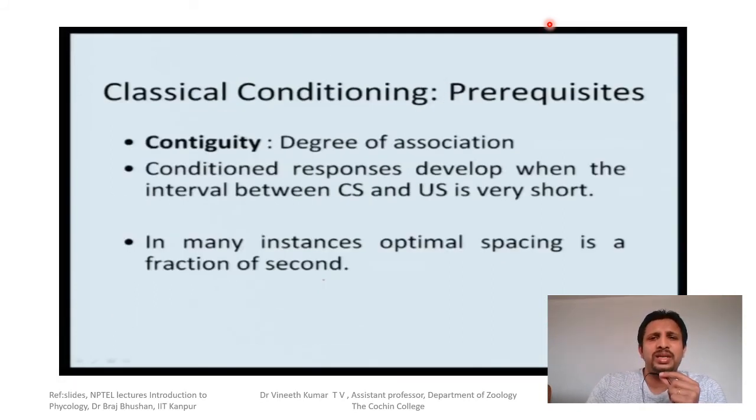And the prerequisites of classical conditioning, which we discussed in learning. One is contiguity, which is a degree of association. Degree in the sense that during conditioning, as I said, there is a pairing of US and CS, and for a meaningful pairing to occur, when CS and US are pairing, they should pair correctly, and that should lead to conditioning. When they pair, the prerequisite is contiguity or nearness, as we discussed earlier.